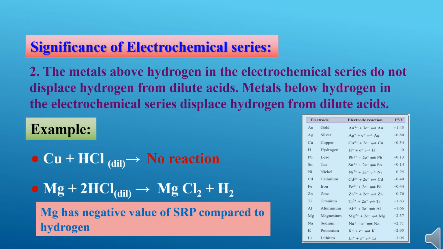That's why copper cannot displace hydrogen from dilute acid, since it is having higher value of SRP and it is having higher position in the electrochemical series than hydrogen. Whereas magnesium, it is below in the electrochemical series, that means it is having lower value of SRP than hydrogen and it can displace hydrogen from dilute acids. It is having lower position than hydrogen in the electrochemical series, so it can displace hydrogen from dilute acids.